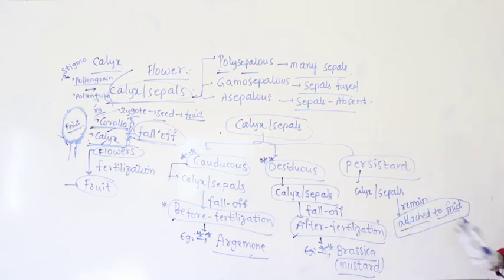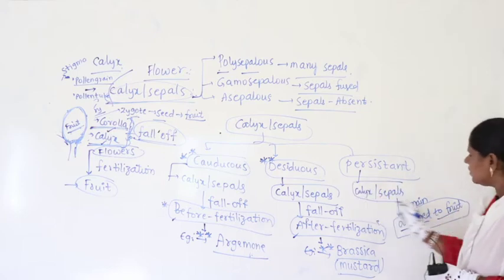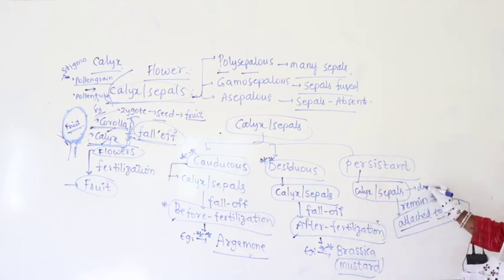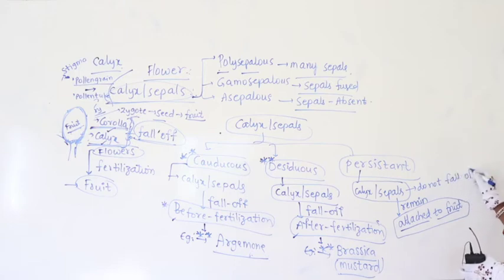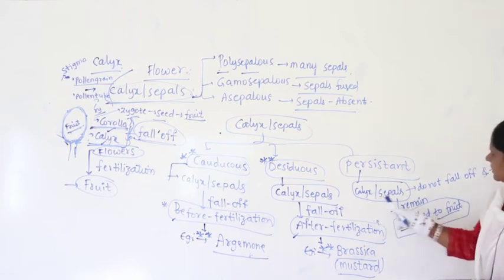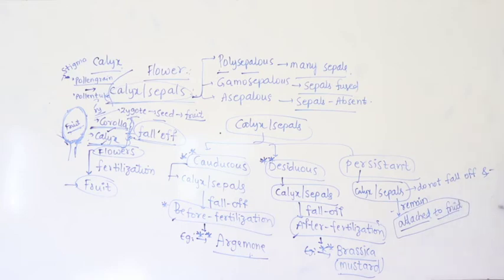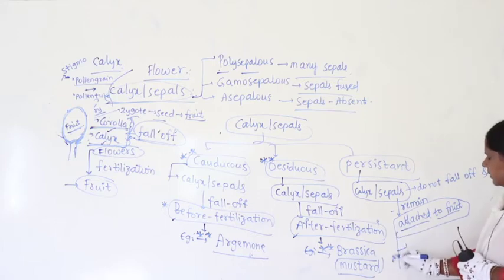That means they will not fall off, or better you write down, do not fall off and remain attached to the fruit. So in this case, calyx or sepals do not fall off and they remain attached to the fruit.